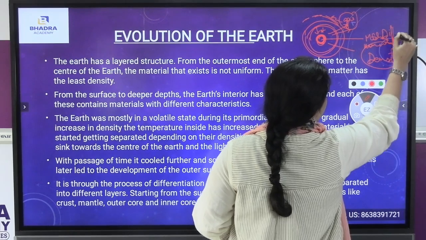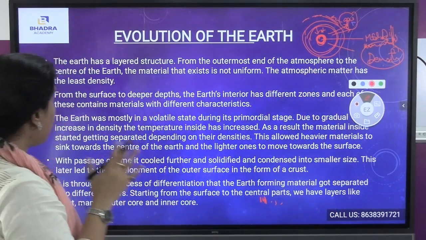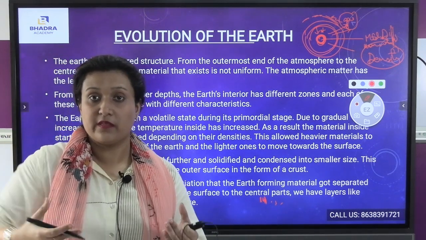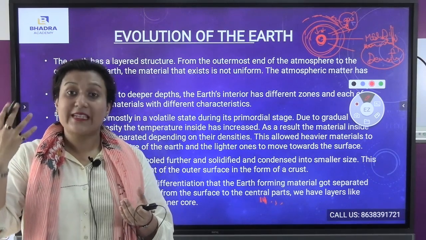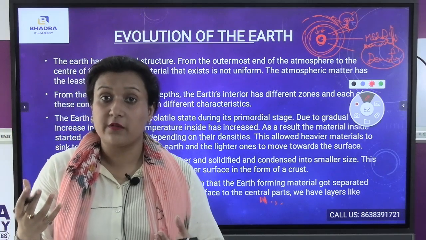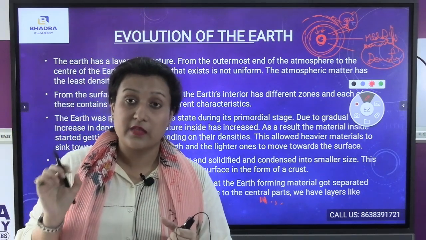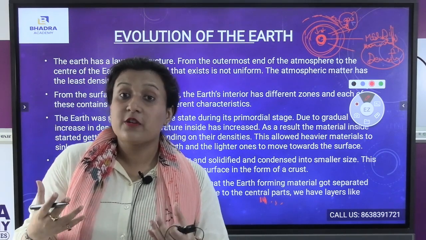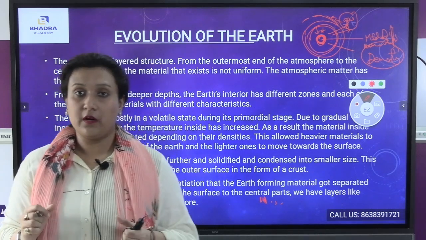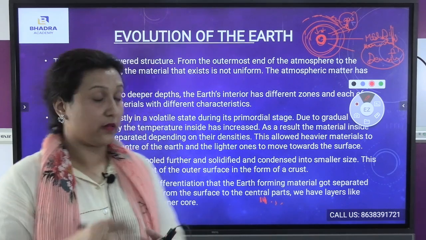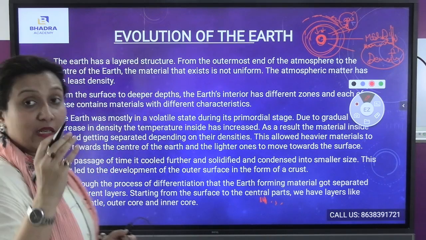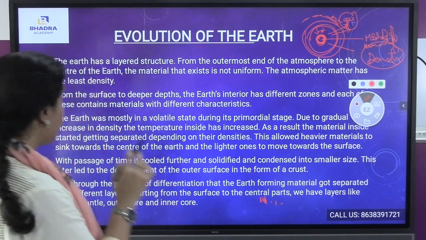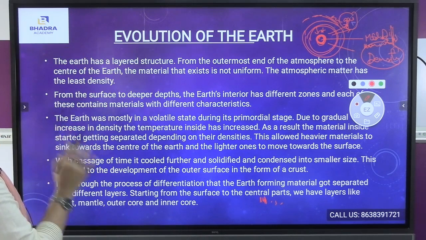Due to the difference of the density itself, our Earth has been formed, and the materials were formed in different ways, which means the denser, heavier materials went inside to the center of the earth, and the lighter materials were on the outer part of the earth. So you see, due to the difference of the densities only, the earth has been formed, layer by layer. Also you see, due to the gravitational force.